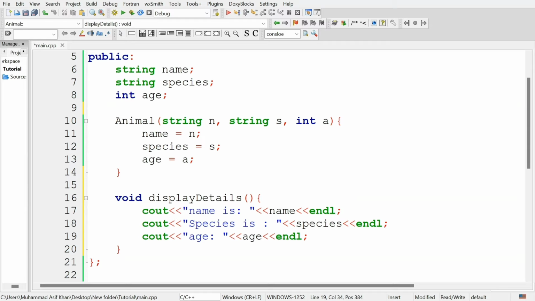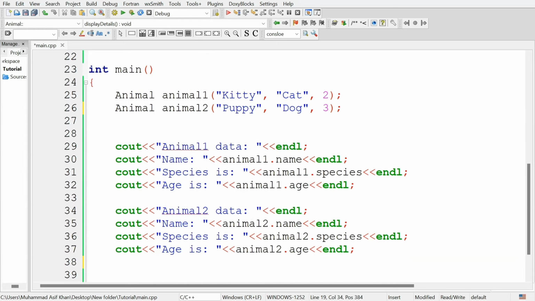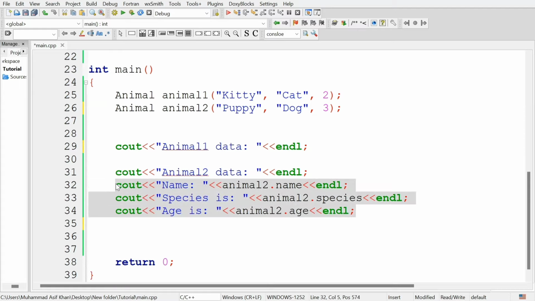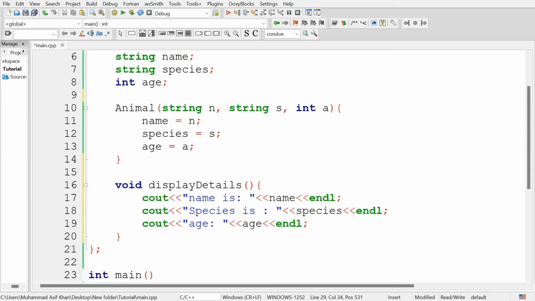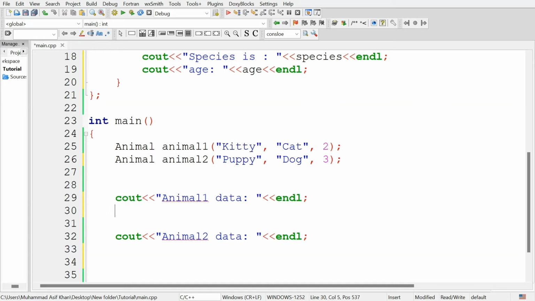This is an example of a member function that will display the details of this animal class's objects. Then we have no need to display the objects by manually accessing each attribute, but we will simply call that member function for any object to display the details of that object. For example, if I want to display the attributes of animal1, I will call that display details method for animal1, and it will display the information of the animal1 object.